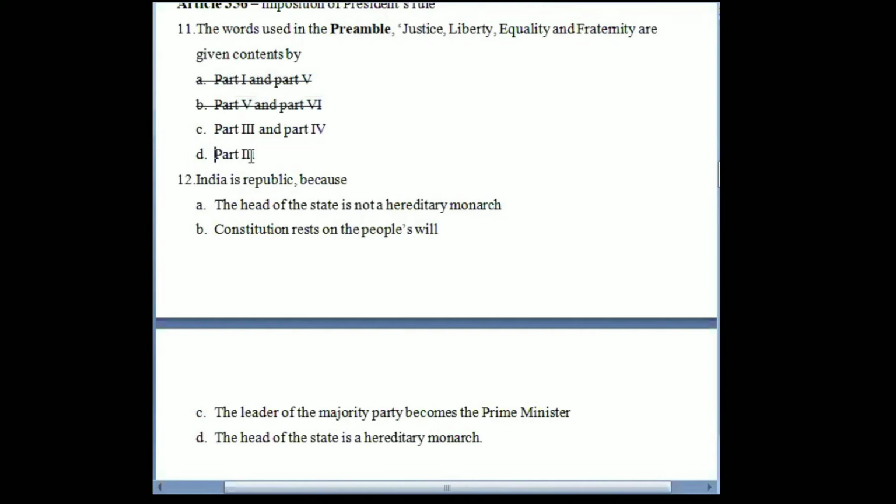Part 3 is only about fundamental rights. So the correct answer for this question would be part 3 and 4 of the constitution, that is talking about it. Firstly, if you take the example of the concept of justice, it is part 4 of the Constitution of India, the directive principles of state policy, that talks about providing justice to people. For example, Article 38, it is a DPSP that talks about providing social, economic, and political justice for promotion of welfare of the people. So that is a provision that we get under part 4 of the Constitution.